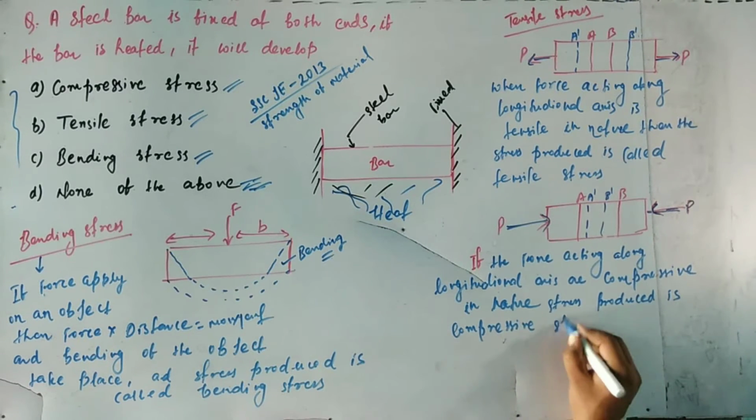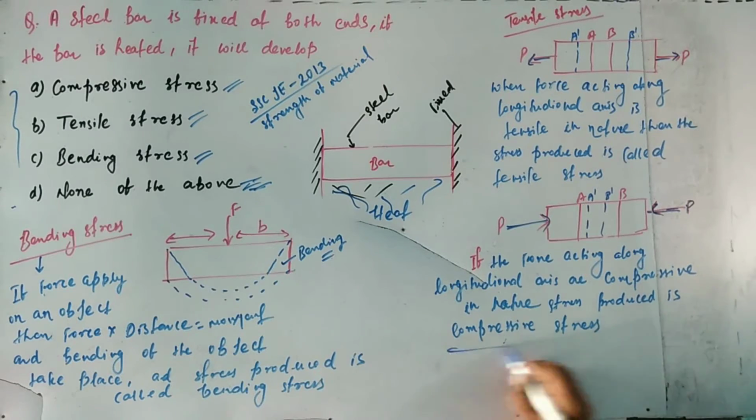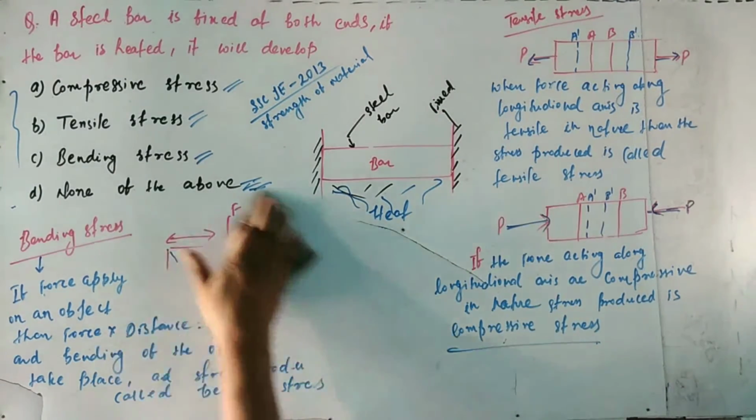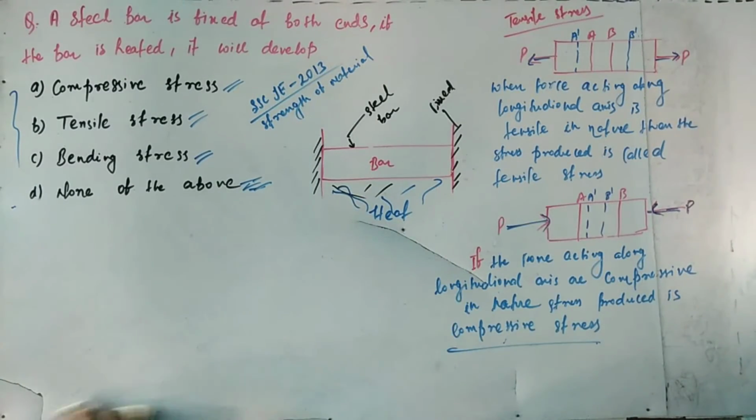If the force acting along the longitudinal axis is compressive in nature, the stress produced is called compressive stress.